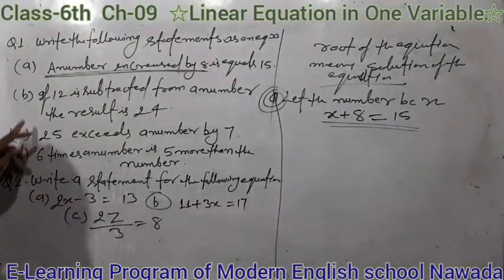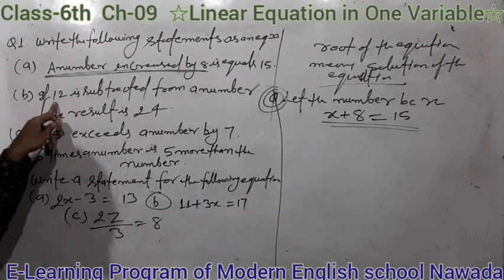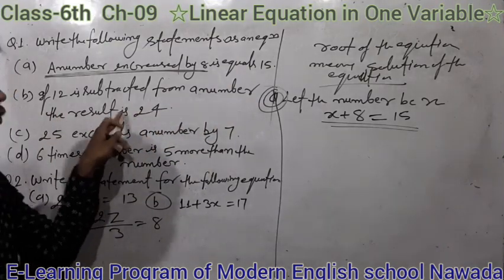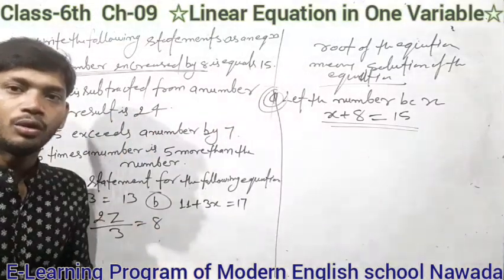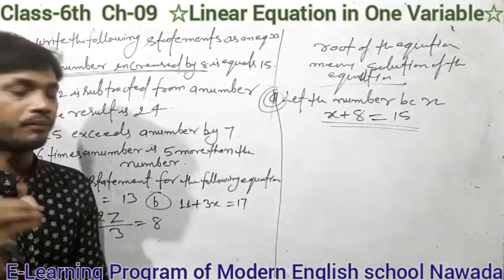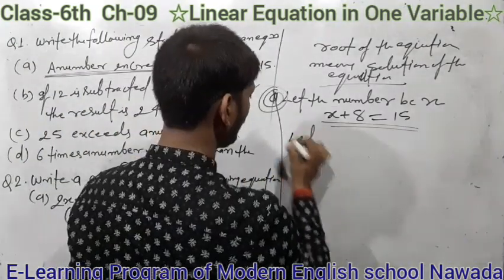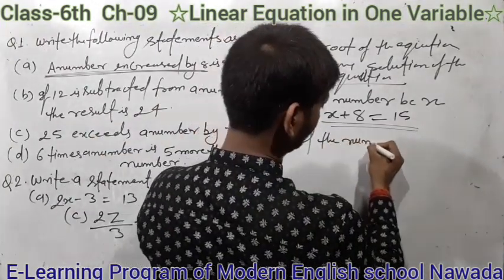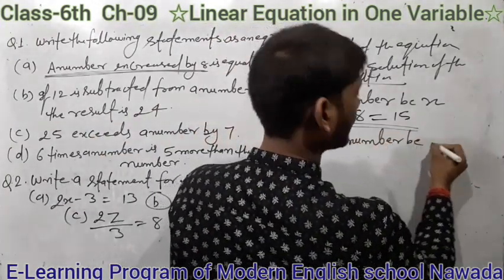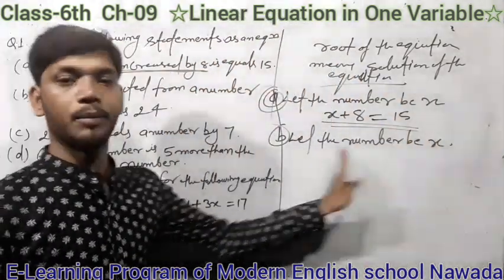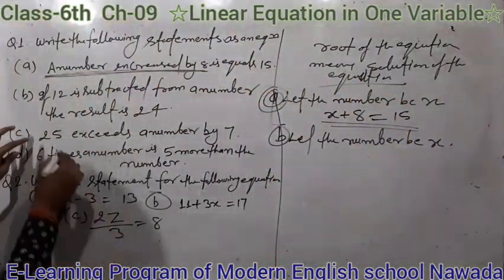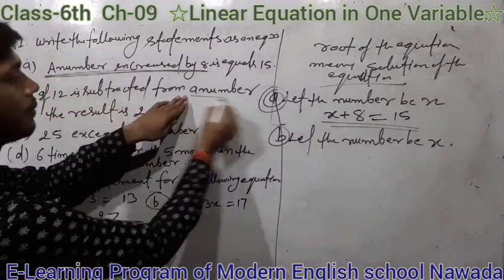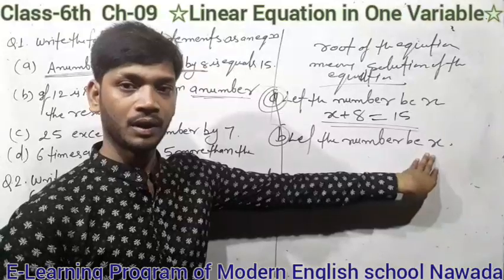In another question, part B: if 12 is subtracted from a number, the result is 24. Here also you suppose the number. Let the number be x. That means 12 is subtracted from this number x.